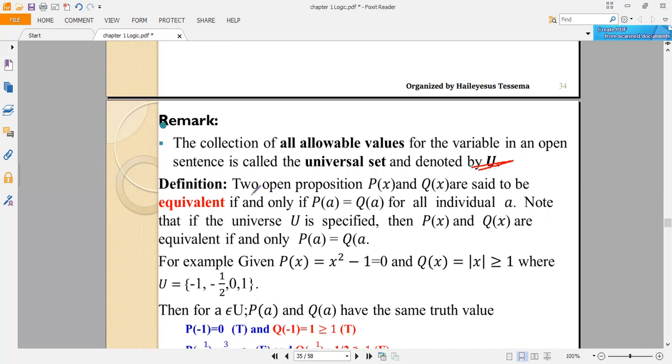So two open propositions, P of x and Q of x, are said to be equivalent if and only if P of a is equal to Q of a for all individuals a that are taken from the universal set, or the universe of discourse.